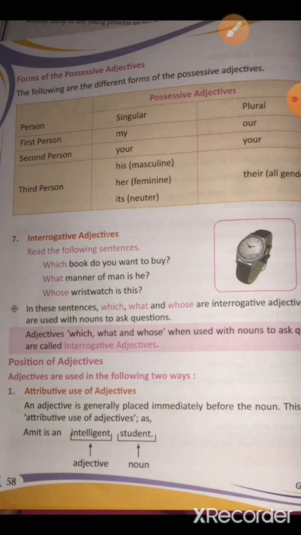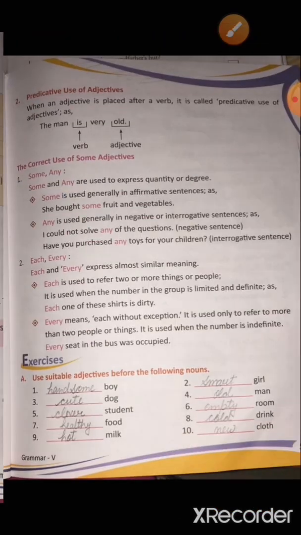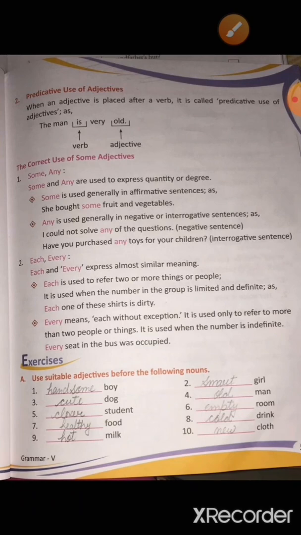For example, Amit is an intelligent student. Amit is what kind of student? Intelligent student. That is an attributive adjective. Now come to the next page, predicative use of adjectives. Here you can see, the man is very old.